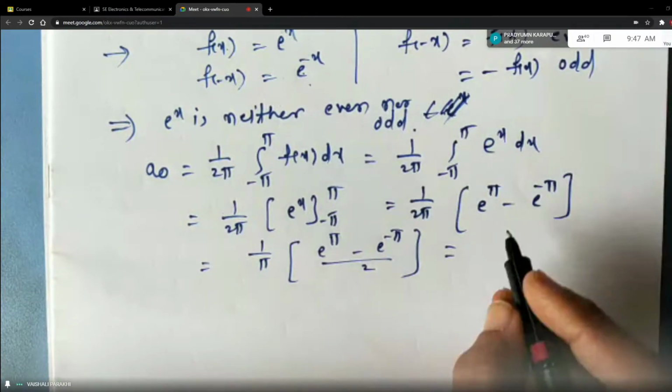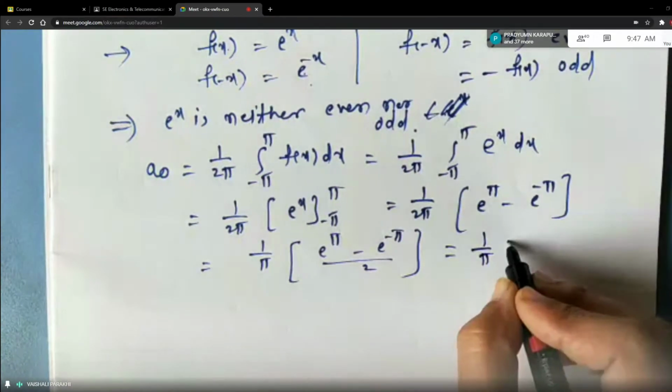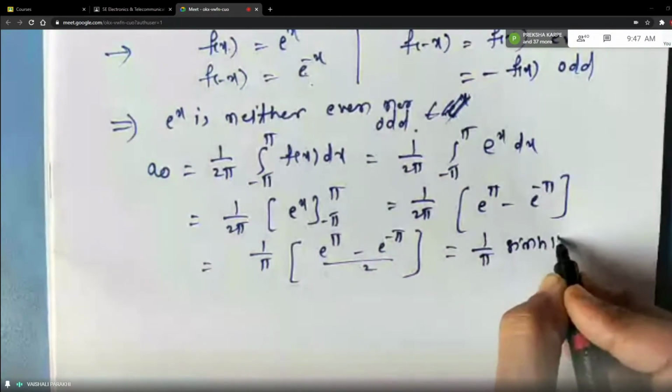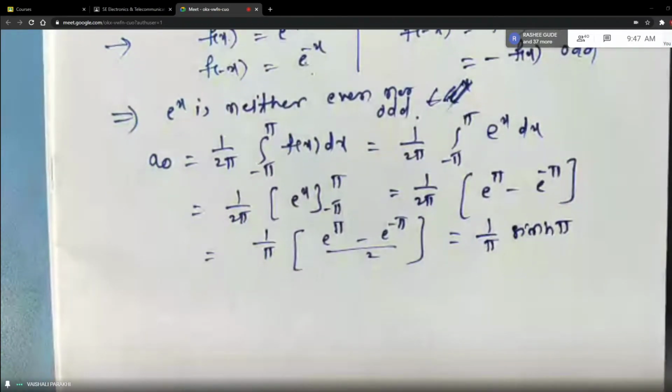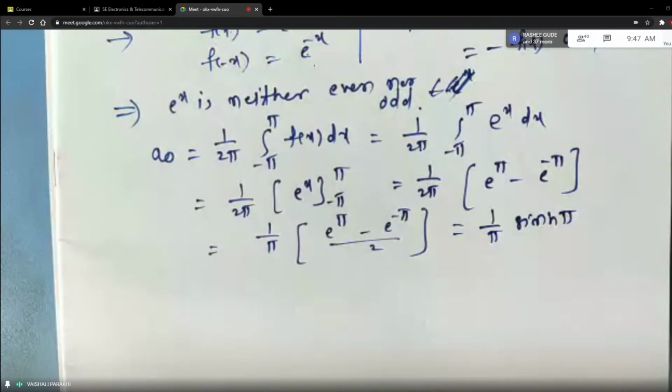So here it is 1 by pi. You can directly write it as sine hyperbolic of pi. Why pi? Because in place of x you have pi. This is not a compulsory step, students. Even if you keep this, it is okay. So all are getting a naught as sine hyperbolic pi upon pi.